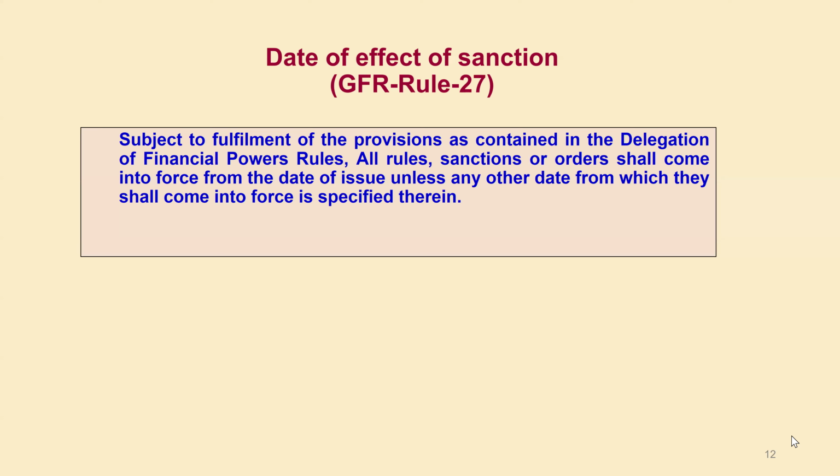This means you cannot incur any expenditure prior to the date of the sanction order. If you are incurring expenditure against a particular sanction order, you cannot incur expenditure prior to the date of that sanction order. Okay. And similarly, as I told you, if during 25-26 you have issued a sanction order, you cannot incur any expenditure during 26-27 against that sanction order.